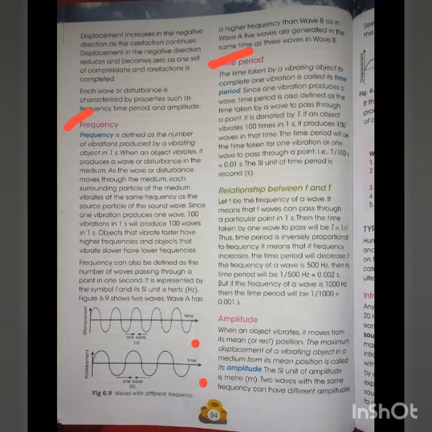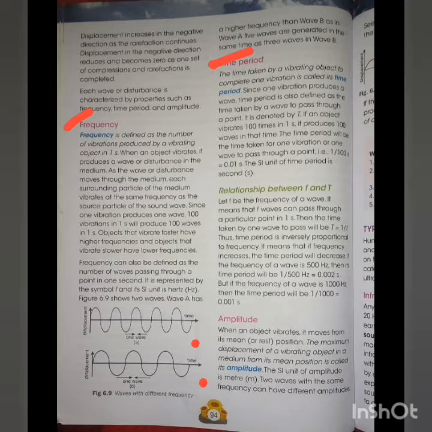Now, if an object vibrates 100 times in 1 second, it produces 100 waves in that time. So the time period of that wave will be the time taken for one vibration or one wave to pass through a point. That is 1 by 100 seconds, equal to 0.01 second.